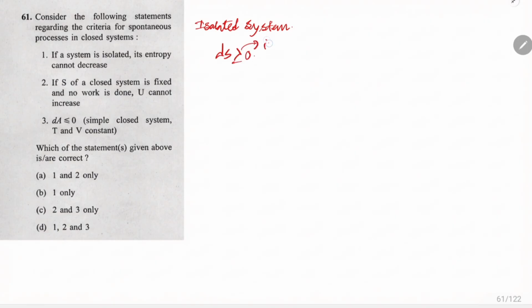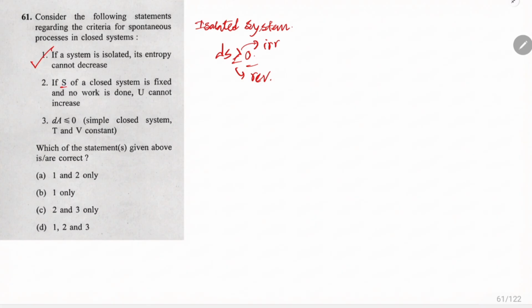The greater than sign is for the irreversible and the equal sign for the reversible. When the system is isolated, meaning no energy is passing through the boundary, the entropy change is greater than or equal to 0. So entropy cannot decrease. This is a correct statement.